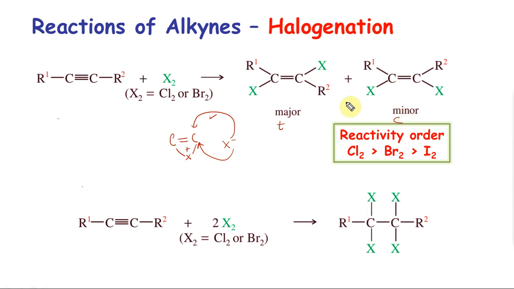So if given an option, major is always going to be the trans dihaloalkene. When you add 2 moles, they get attached easily. Now understand, you can actually go from here to here easily. What would you do? Just use zinc, going from tetrahaloalkane to alkyne.